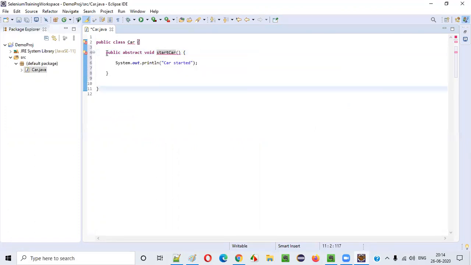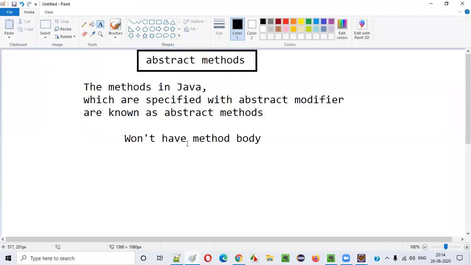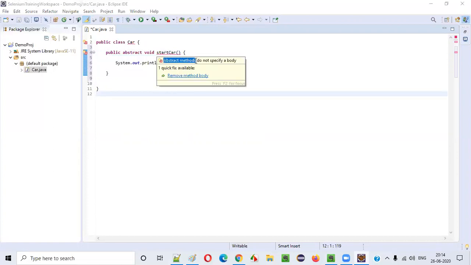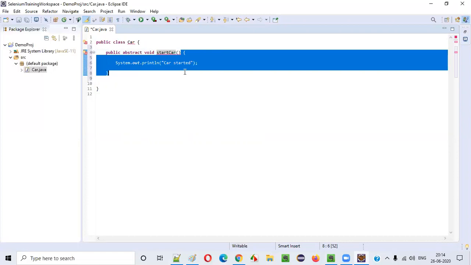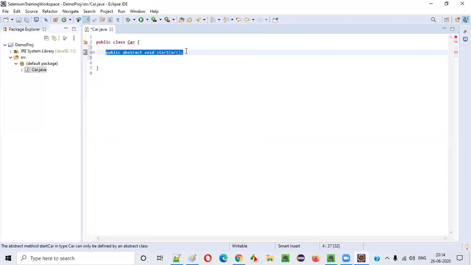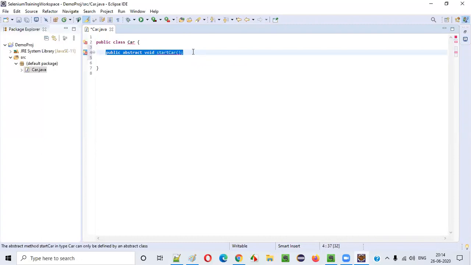When you hover the mouse, you get a compiler error because here there is a method body. Abstract methods specified with the abstract modifier keyword will not have a method body, but here it has one. That's the reason we are getting this compiler error: abstract methods do not specify a body. Just remove the method body and put a semicolon here. This is how abstract methods look. The methods specified with the abstract modifier that don't have a method body are known as abstract methods.